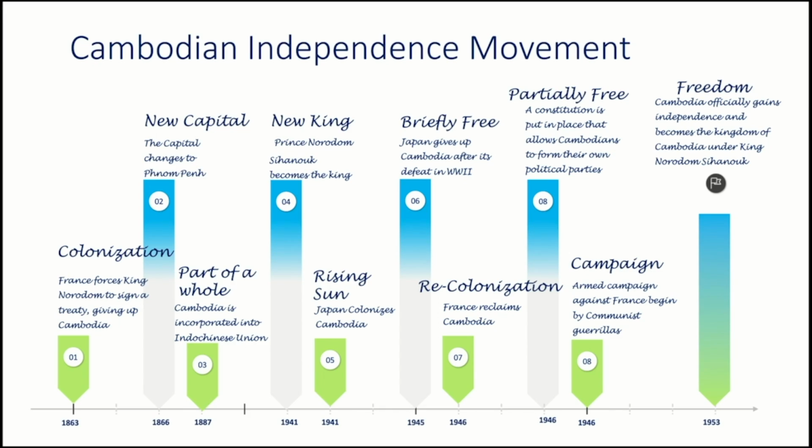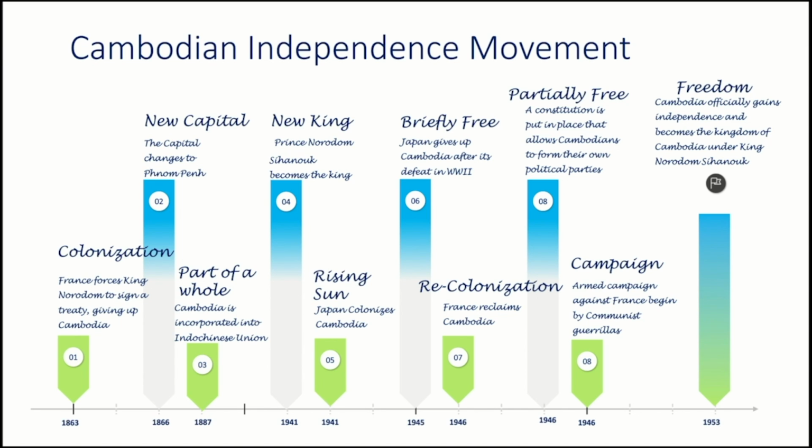Cambodian independence movement. It all started in 1863 when France colonized Cambodia. In 1866, the capital was changed to Phnom Penh. In 1887, Cambodia was incorporated into the Indo-Chinese Union. In 1941, Prince Norodom Sihanouk became king. Also in 1941, Japan colonized Cambodia. In 1945, Japan gave up Cambodia because of its defeat in World War II.